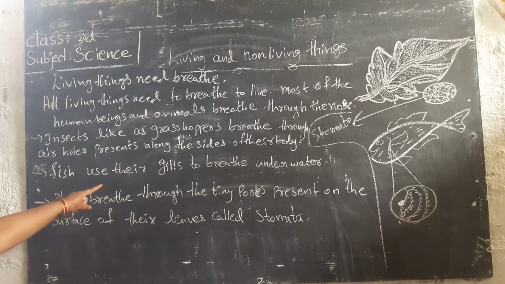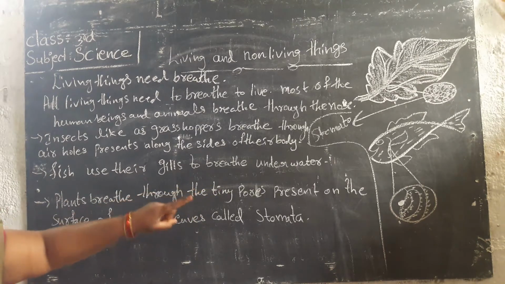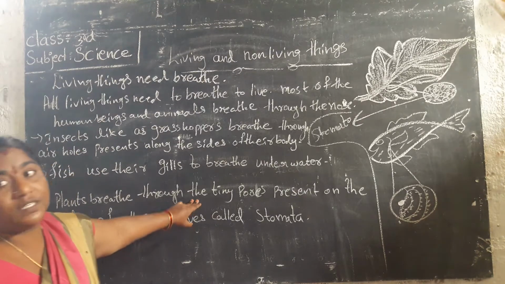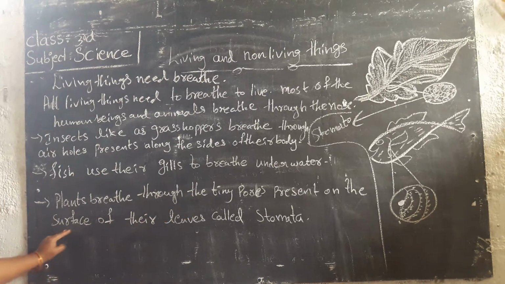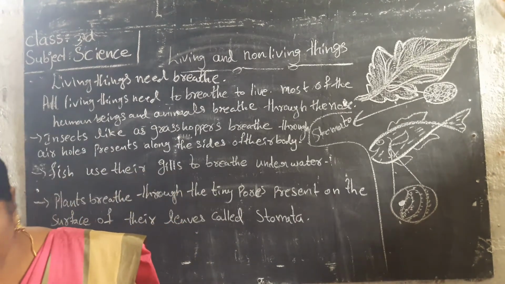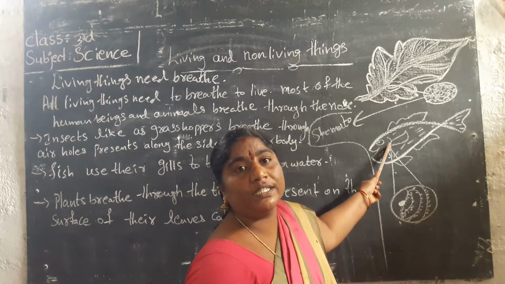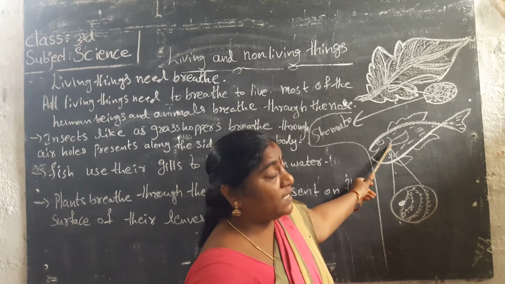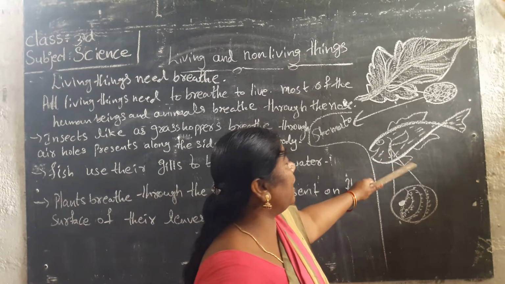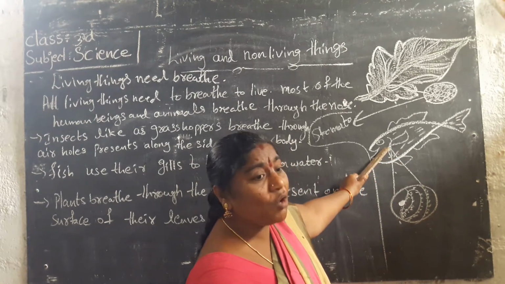And fish use their gills to breathe underwater. Yes, fish can breathe under the water. Plants breathe through the tiny pores present on the surface of their leaves, called stomata. Look at the picture, children. See the fish. Here are the gills, which are used to breathe under the water. With the help of gills, the fish can breathe under the water.